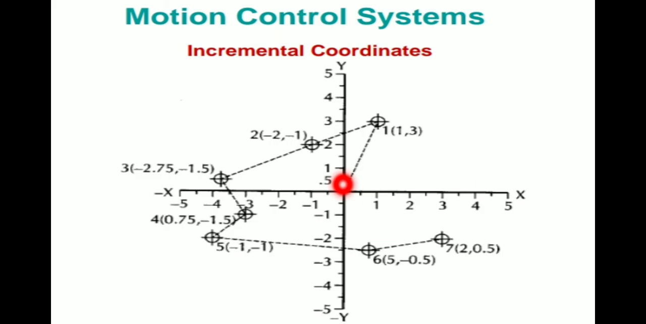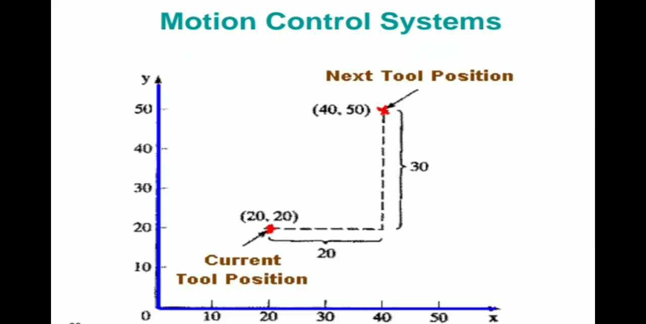So the tool should be moving from 0 comma 0 to 1 comma 3, and after that it is moving to minus 2 comma minus 1, after that it is moving to minus 2.75 comma minus 1.5. So that is the incremental positioning. A single straight line path is not followed. So you can see in this diagram, there is a straight line path occurring.